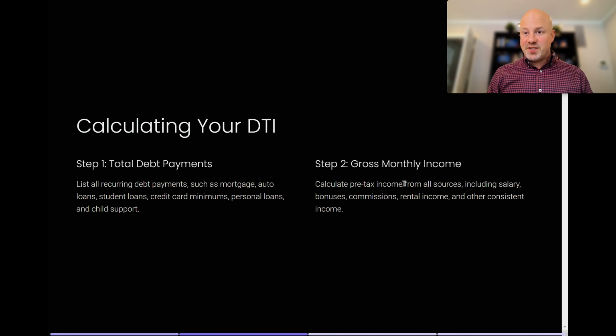Bonuses. If you get paid bonuses, we average the last 2 years of bonuses. If it's going up, average that number. Take 2 years of bonuses, divide it by 24. If it's declining, take that declining number, the lower of the 2 years, and divide that by 12. That is your gross monthly income for commission and bonuses. Commissions are the same thing. We average 2 years. Rental income's a little bit more difficult because there's a way we calculate that, so leave that out for now. And then any other consistent income. If you're a day trader and you've been making $10,000 for the last 2-3 years doing that, put that number in there as well.